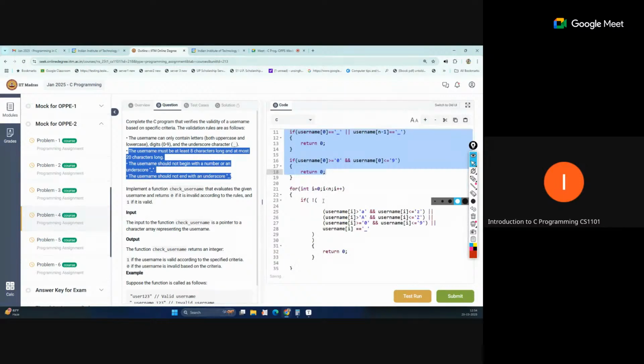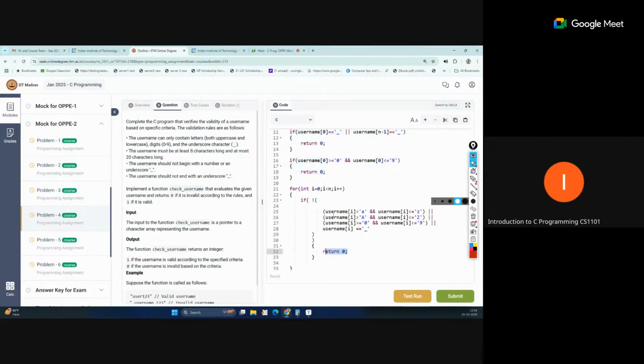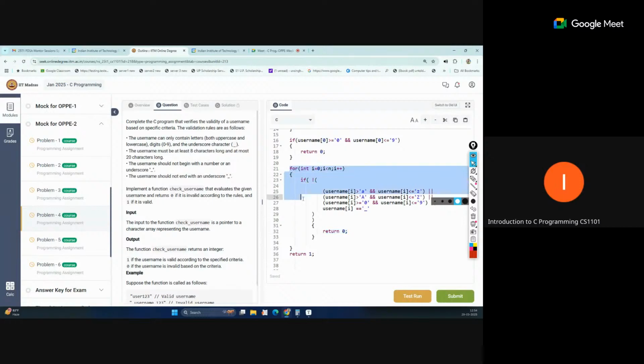After that, we have checked all characters, whether all characters are in this range or not. If not, then we will return 0. If the loop runs without this return statement, that means all characters are valid, so then we will return 1.